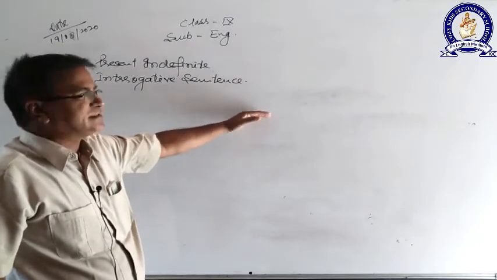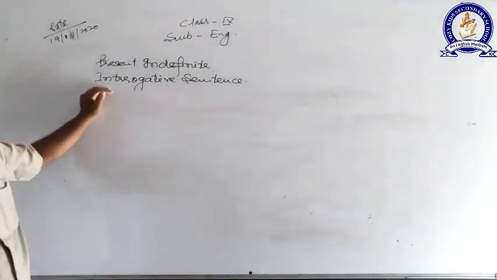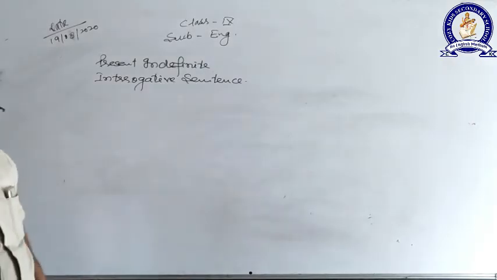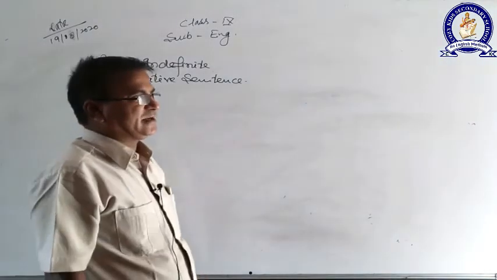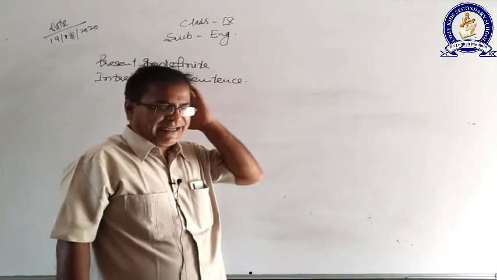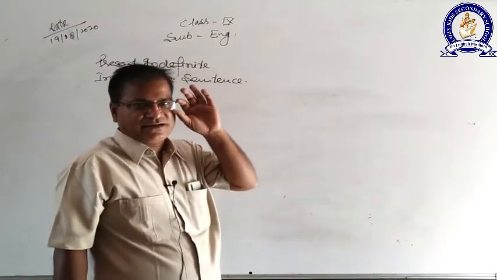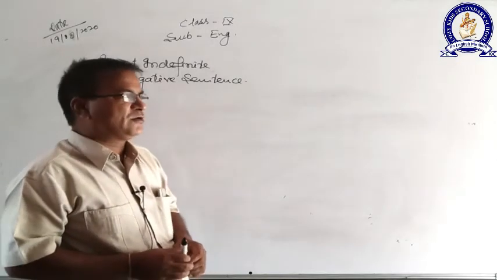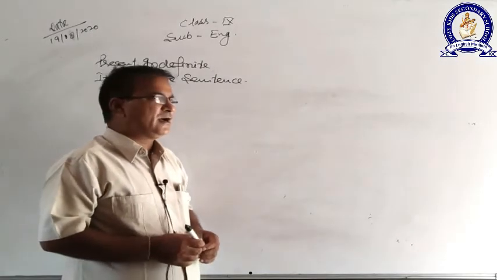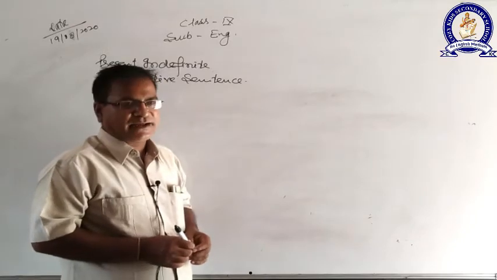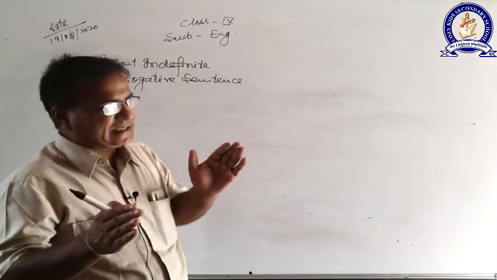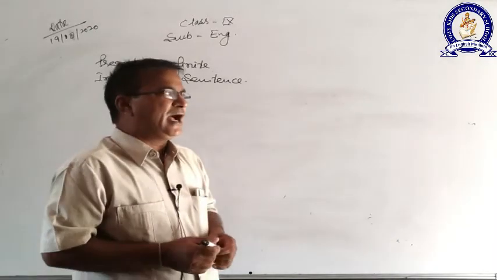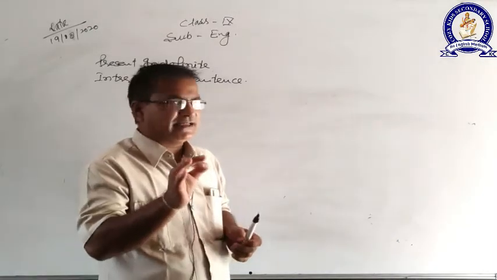Second, negative sentence. Third, interrogative sentence. Now, in Hindi or in English, two types of interrogative sentences are spoken and written. For example, in Hindi I can say, क्या कर रहा है? क्या खाते हो? क्या पीते हो? क्या लिख रहा है?